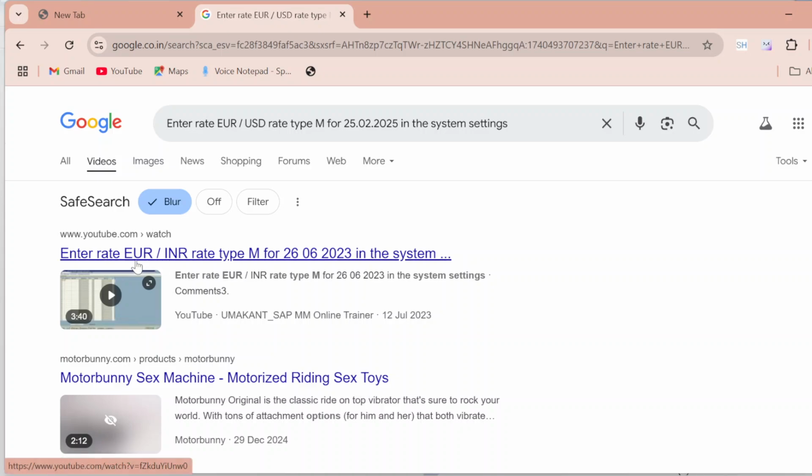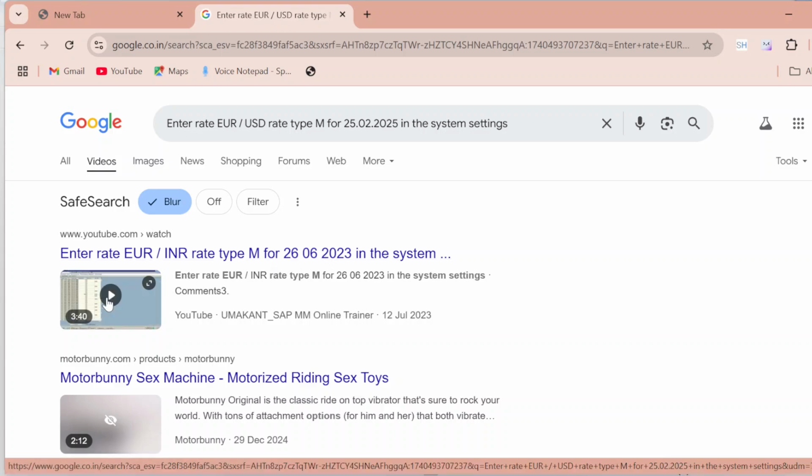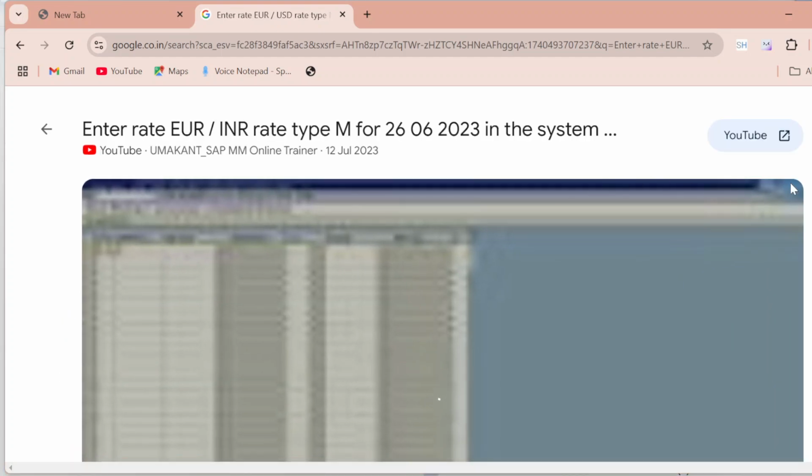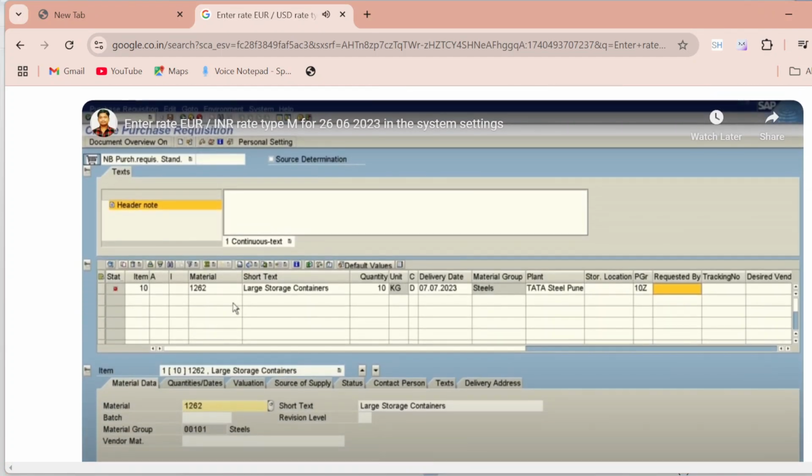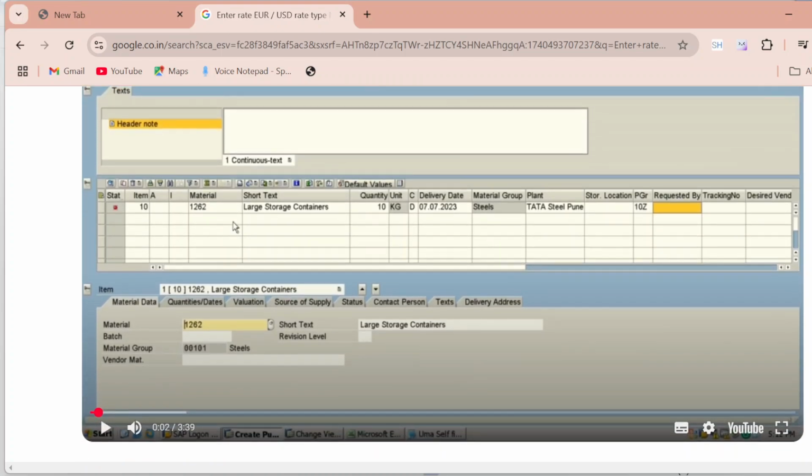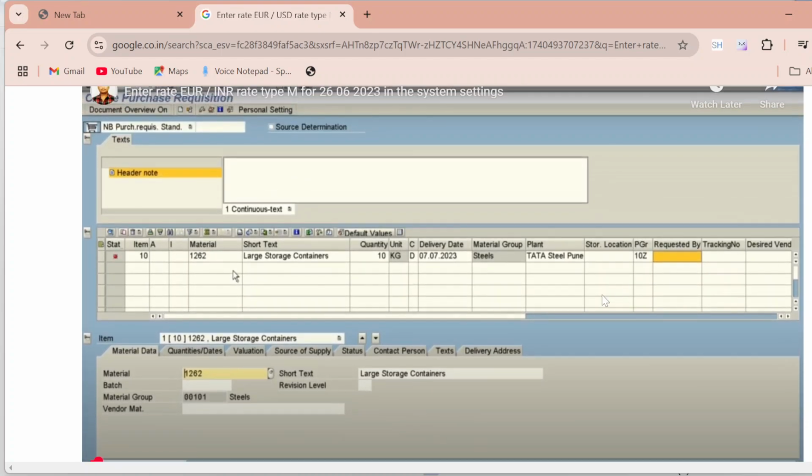Enter rate Euro INR rate type, this in the system. So someone has just maintained the same solution. So what I can do here, I'm simply creating a purchase requisition, and I can simply come here and see how he's resolving that. Most probably you will get an error video by just following this procedure.